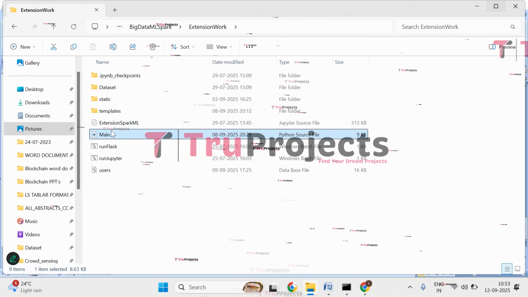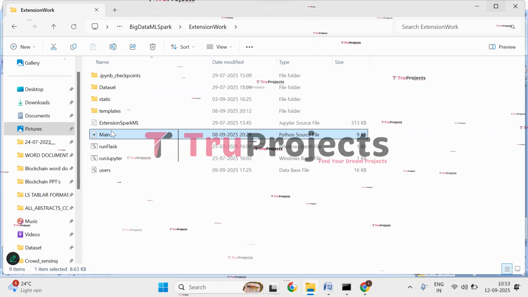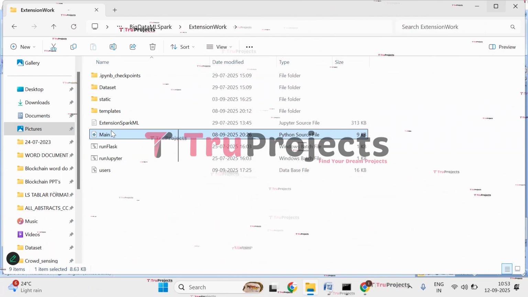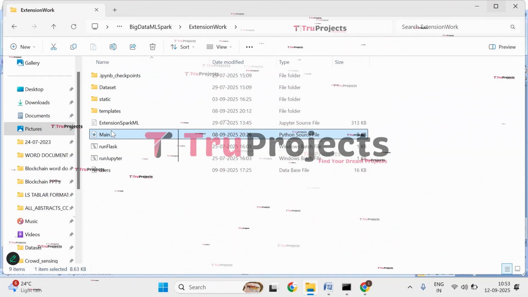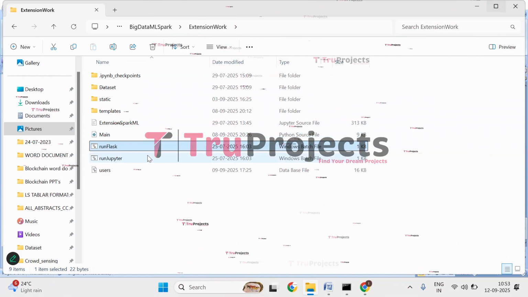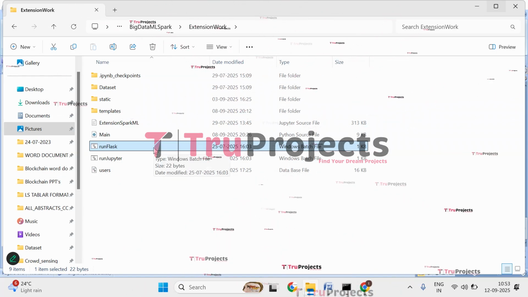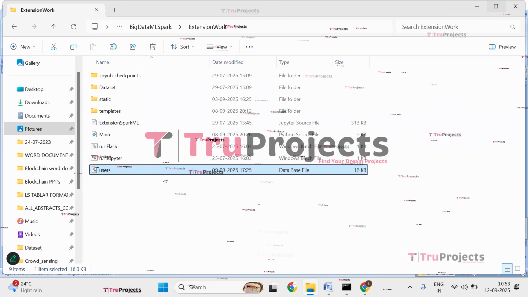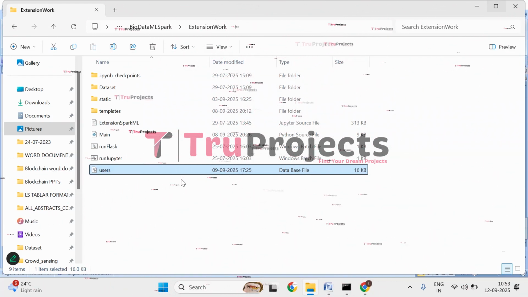And this is the main.py file. This file contains information related to front-end logic. It includes code written in Python that handles server-side operations such as processing user requests, interacting with the database, and generating dynamic content to be rendered in HTML templates. This is the run file. Instead of executing this project through the command line interface, we have created this Windows batch file. And this is the user database file. This file is a database file which is used to store the user information.